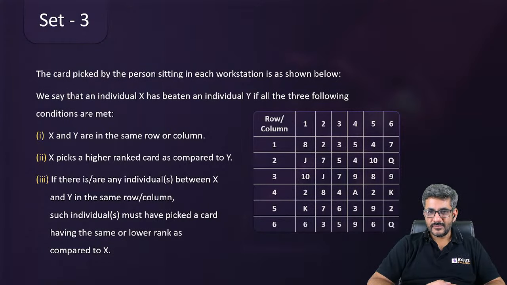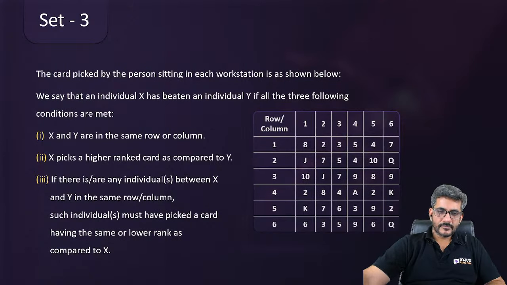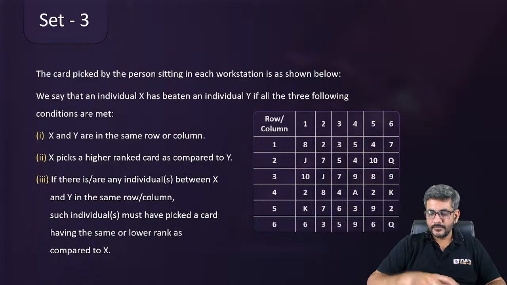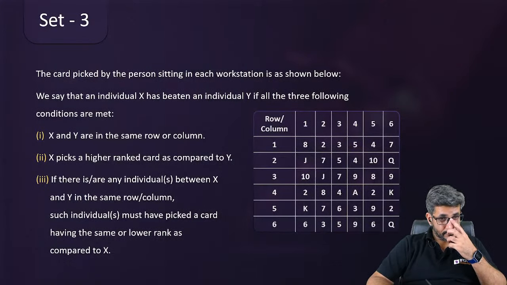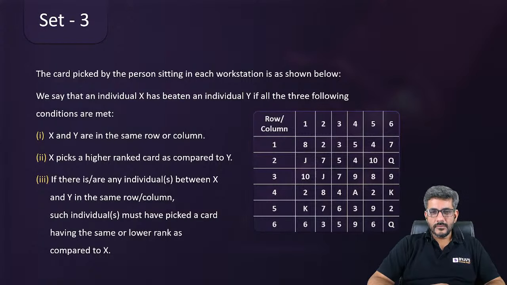Yes, it is a part of the question. I think we should start doing it now.